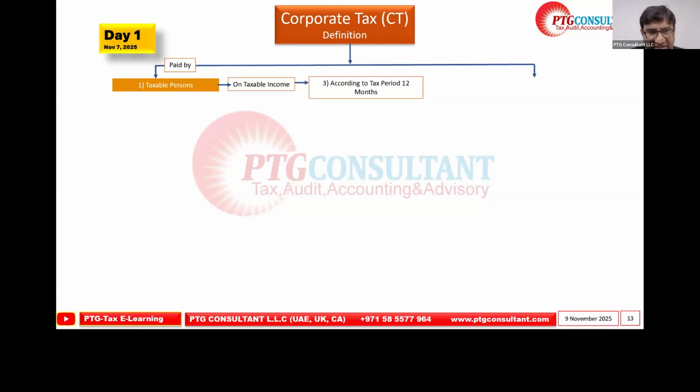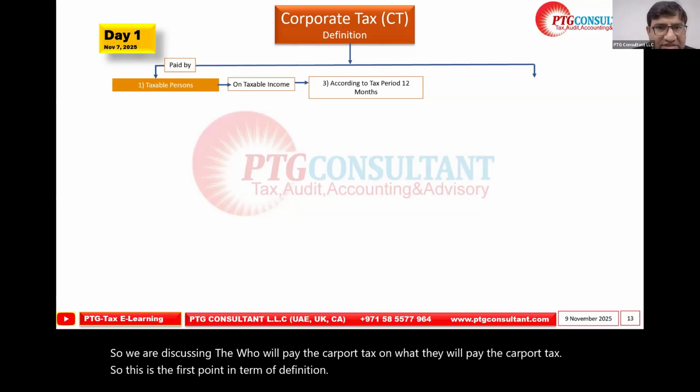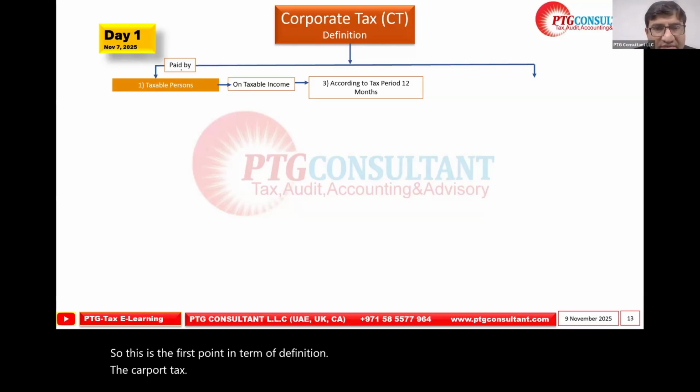We are discussing who will pay the corporate tax and on what they will pay the corporate tax. So this is the first point in terms of definition. The corporate tax definition: tax paid by a taxable person on taxable income according to the tax period. That is normally 12 months, but it may increase or decrease also.